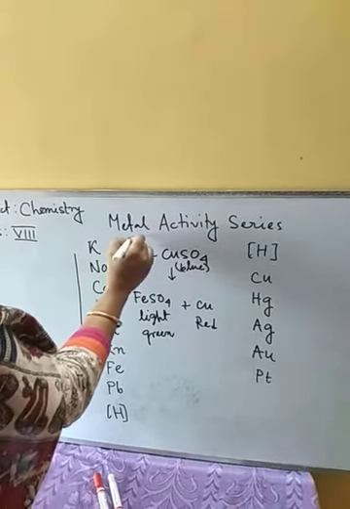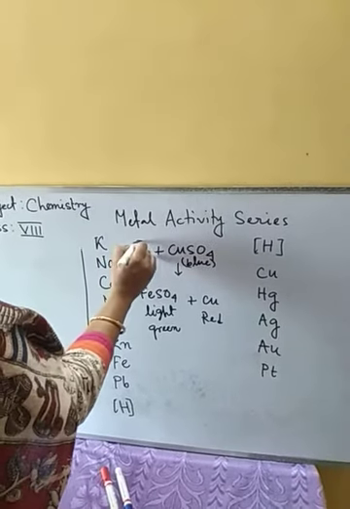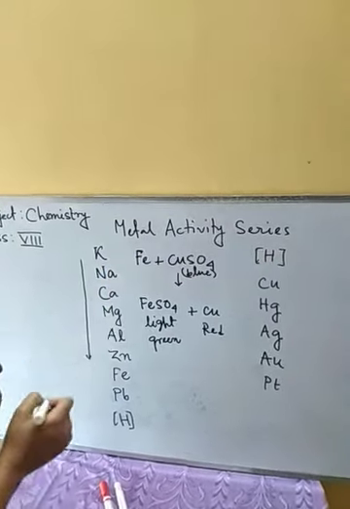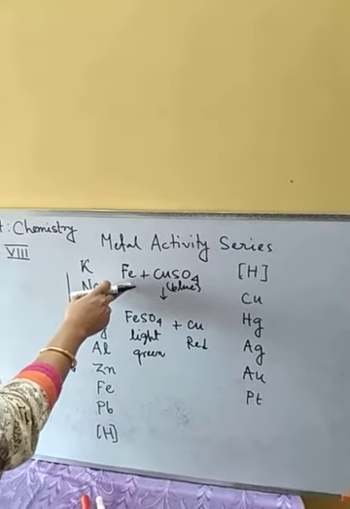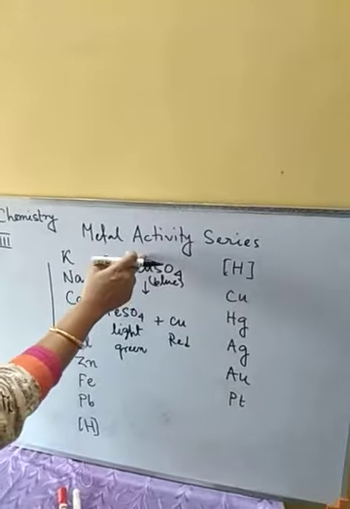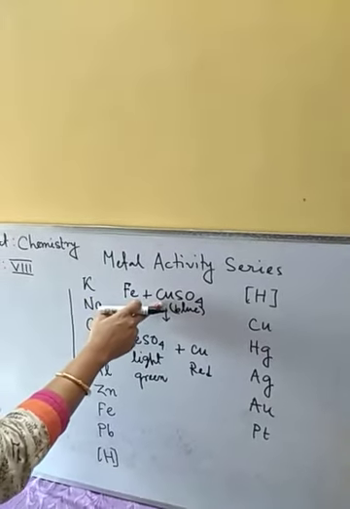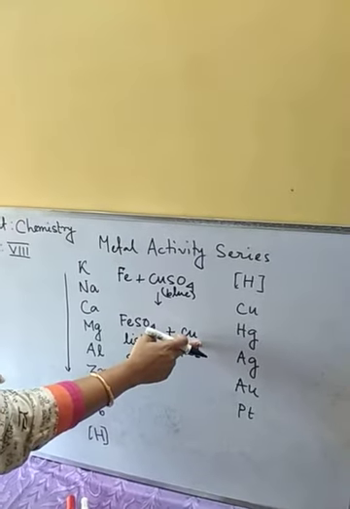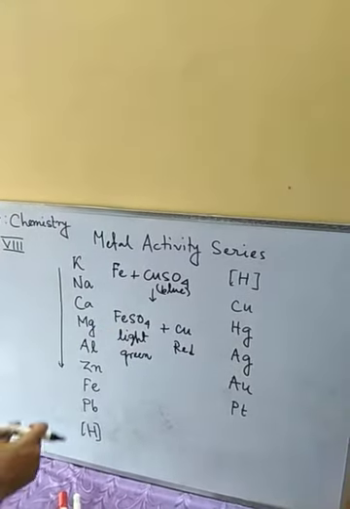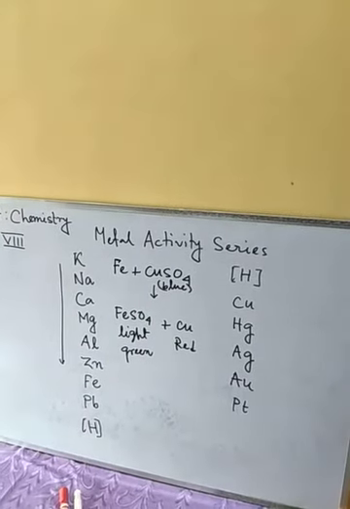Here iron is in metallic form, it has not formed any ion, so it is in metallic form in zero state. Copper is in the solution, so iron will replace copper and take its place, and copper will be in metallic form in the product after the reaction. Okay, so this is one reaction.